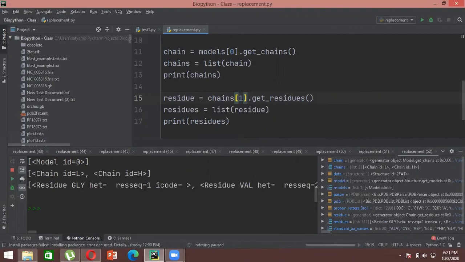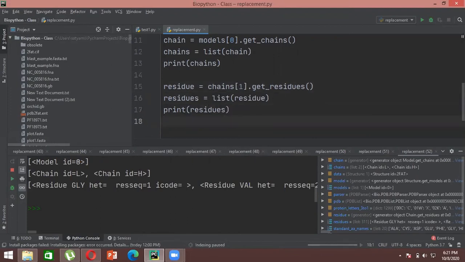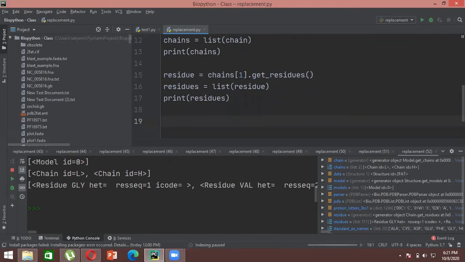Now let's say I want to know what atoms are present in chain H. In a similar way, I will create another variable called atom, and I'll call my residue here.